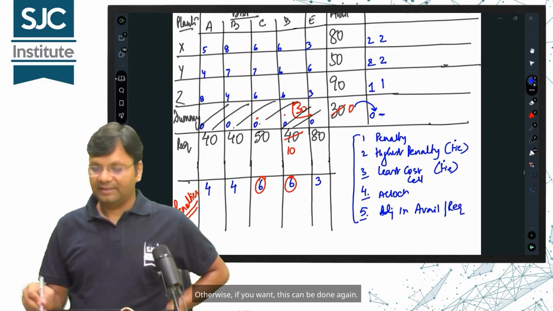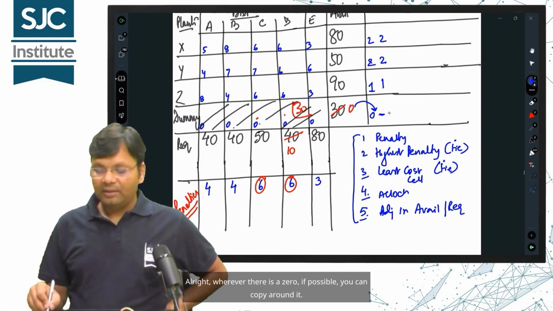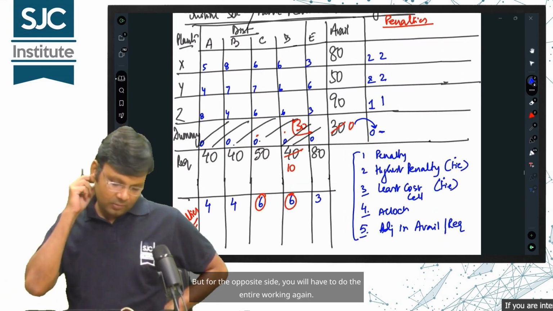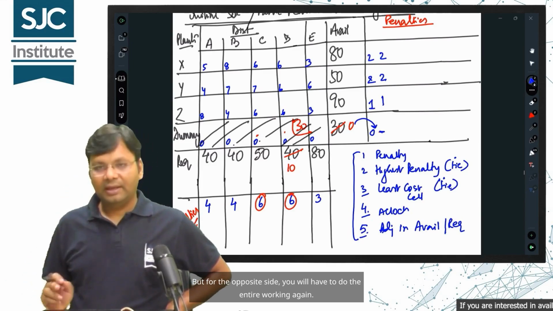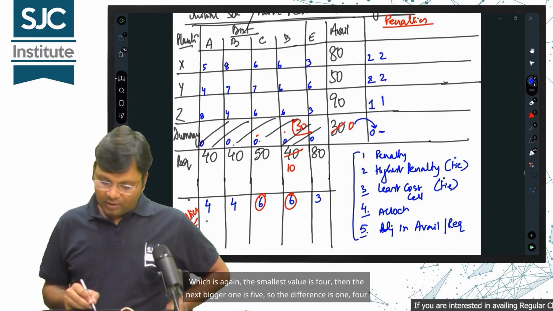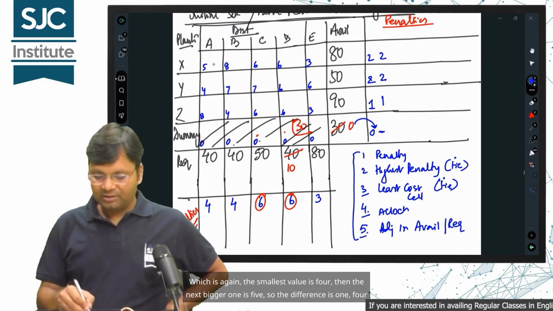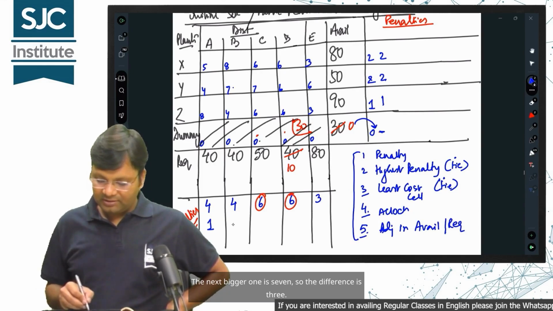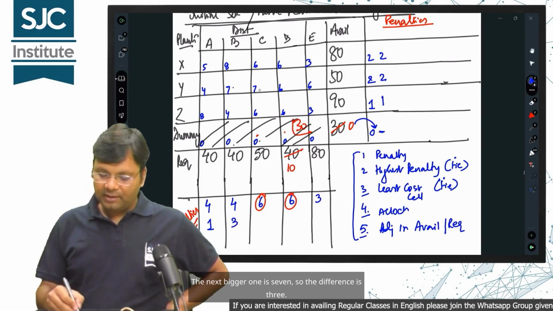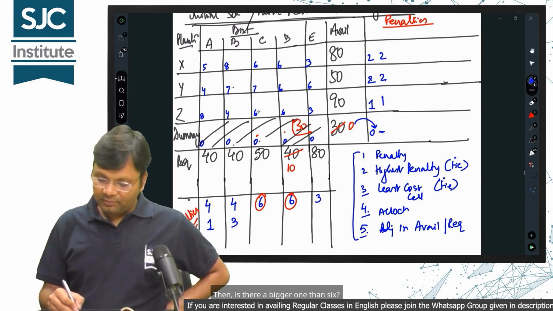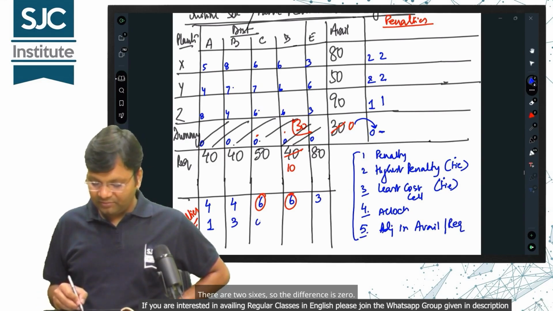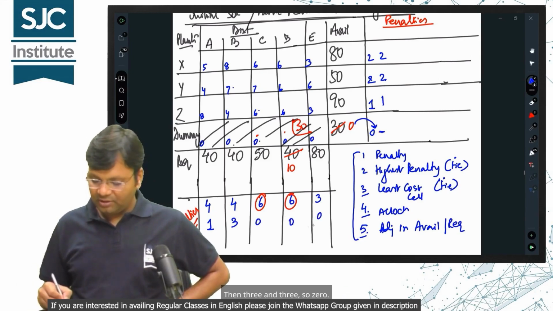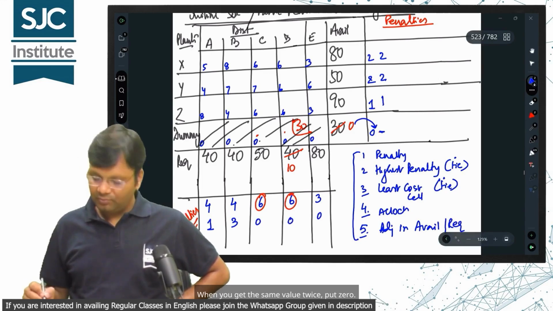Otherwise, if you want, this can be done again. Wherever there is a 0, if possible, you can copy around it. But for the opposite side, you will have to do the entire working again. The smallest value is 4, then the next bigger one is 5, so the difference is 1. For 4, the next bigger one is 7, so the difference is 3. Then, is there a bigger one than 6? There are 2 6s, so the difference is 0. Again, 6 and 6, so 0. Then 3 and 3, so 0. When you get the same value twice, put 0.